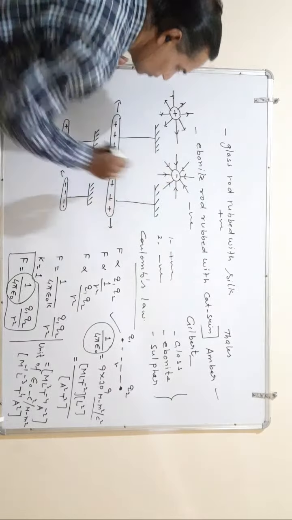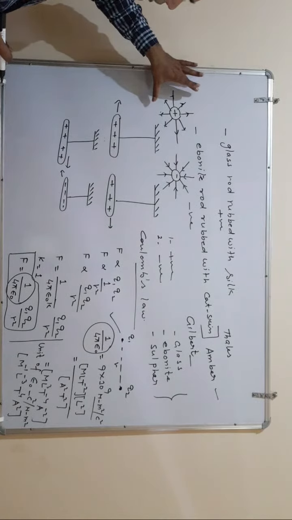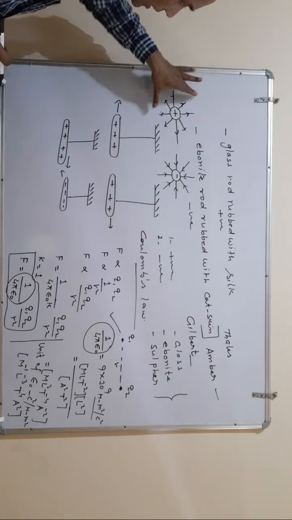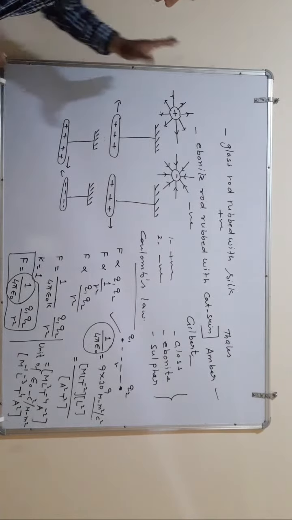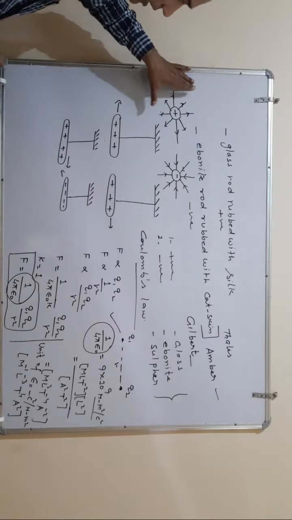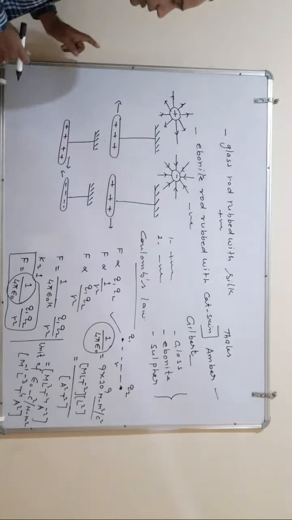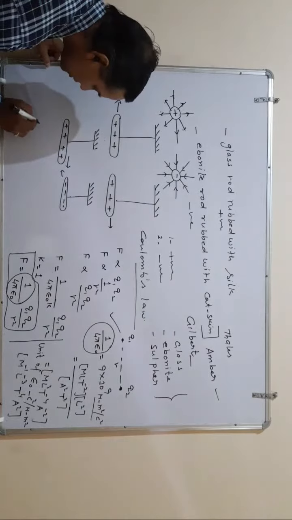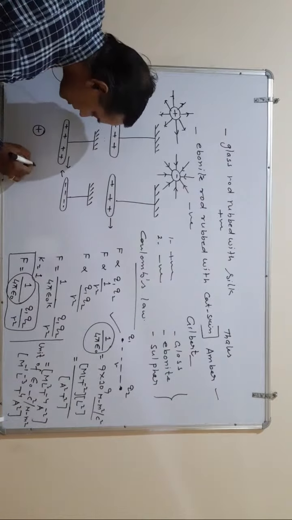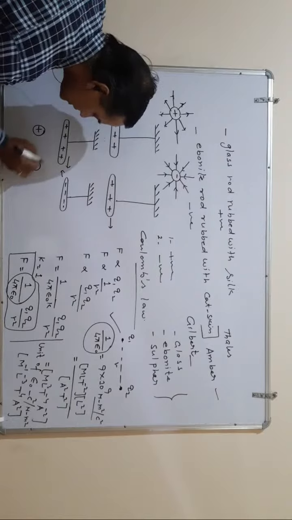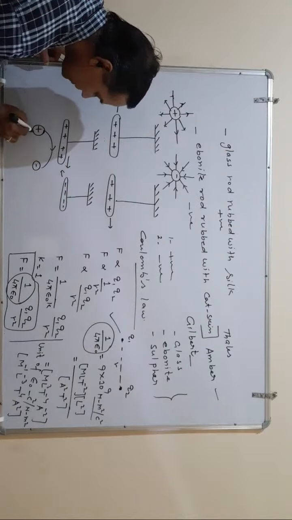So this is the nature of positive and negative charge of electric lines of force, that emerge from there and end there. When two charges are taken at a short distance, electric lines of force will generate like this one.